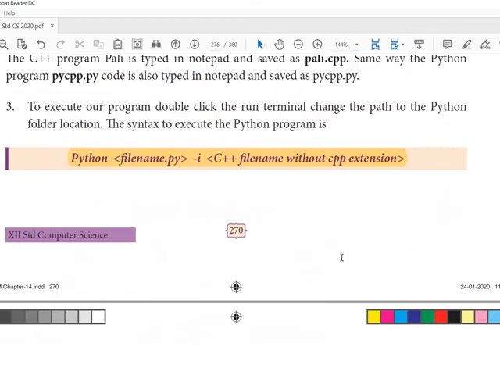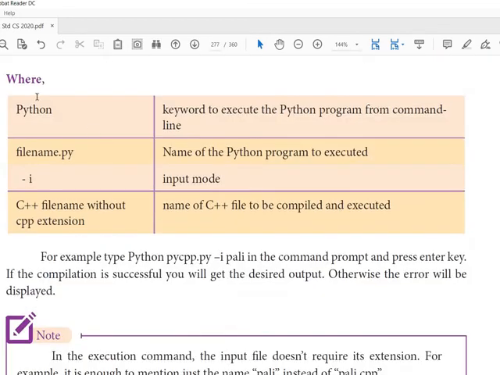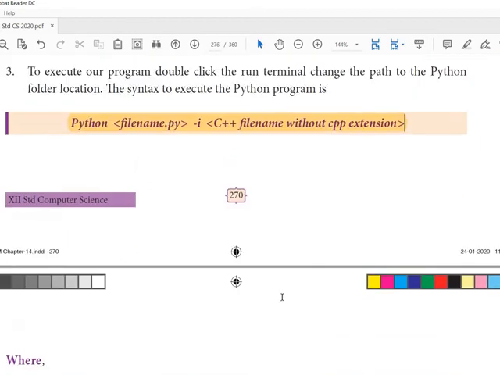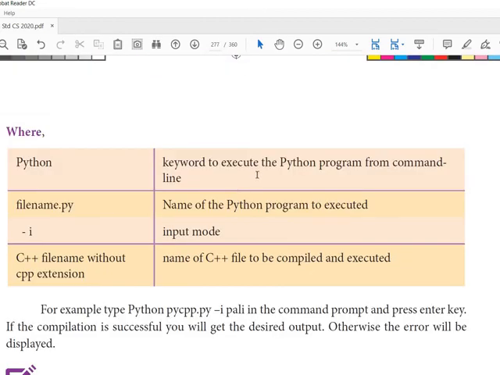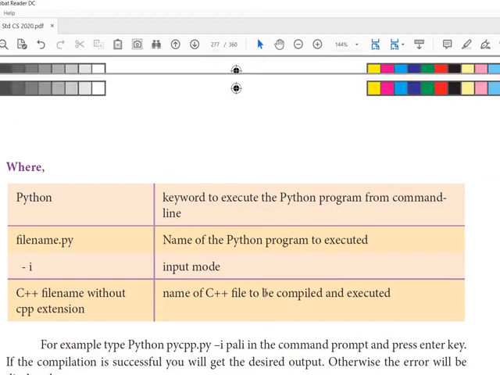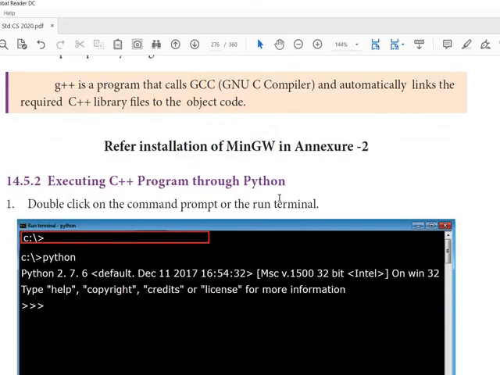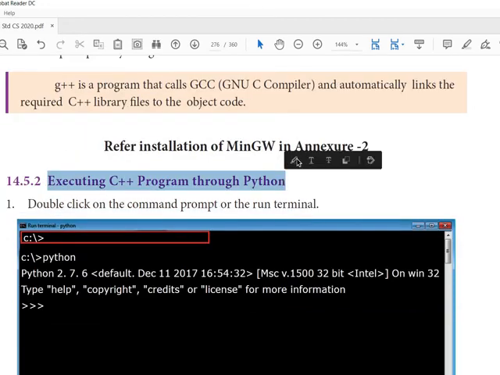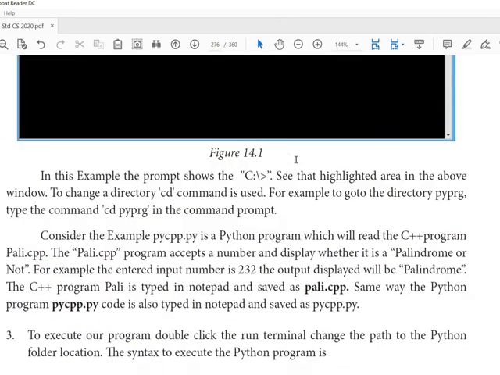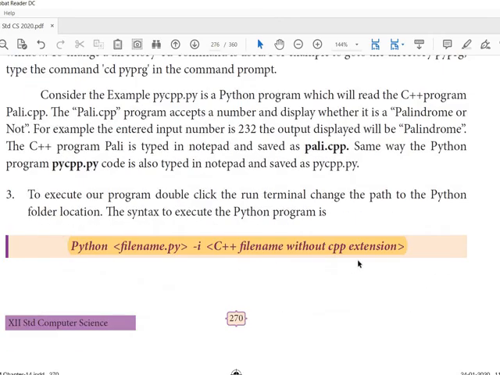So these are the various parts in this command line and their purpose. You have to write the answer for that question by this method, executing a C++ program through Python. Give the title like this and explain this third point in detail.